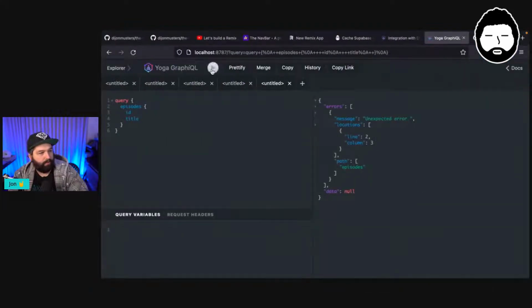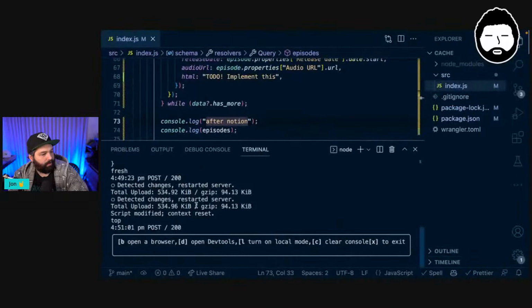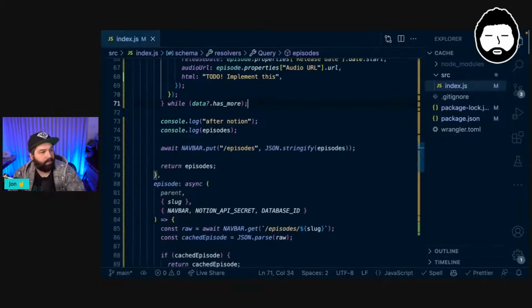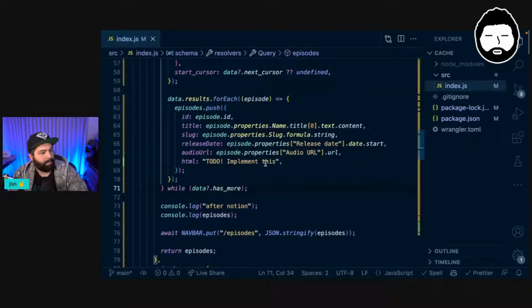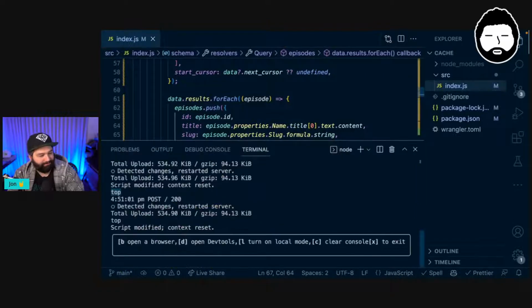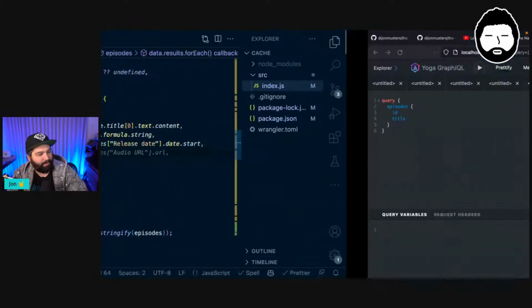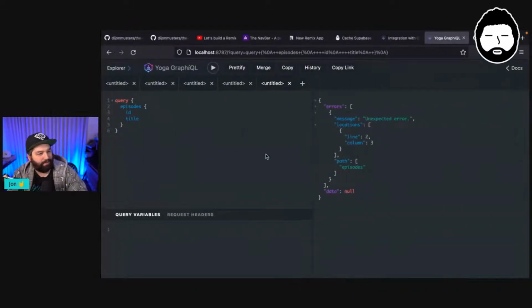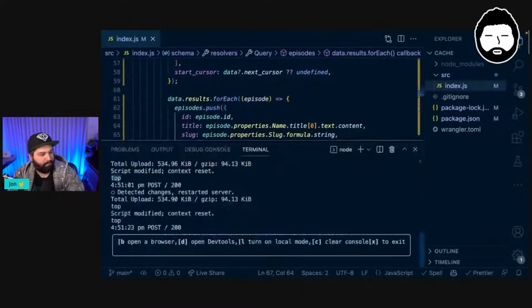So if I run this again and then come back to our console, I'm only seeing top. So something has failed in the middle here. I'm just going to take a stab and say maybe it's audio URL. This is because I was having some weird problems with something else. No, wasn't that. Okay.